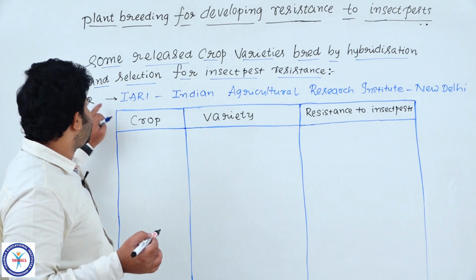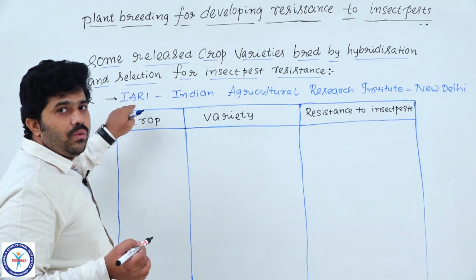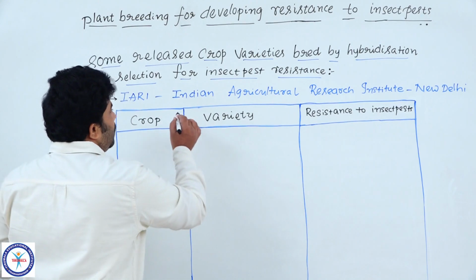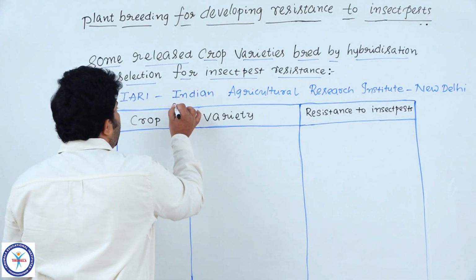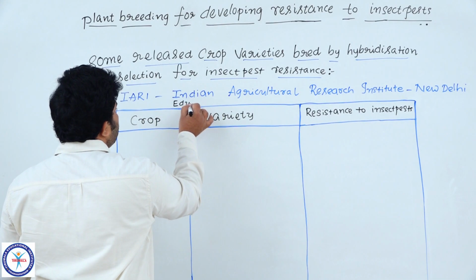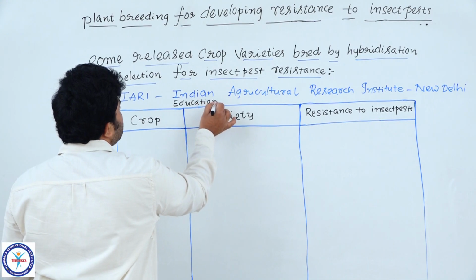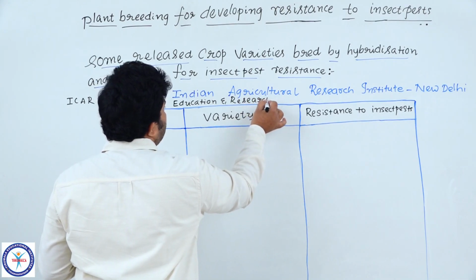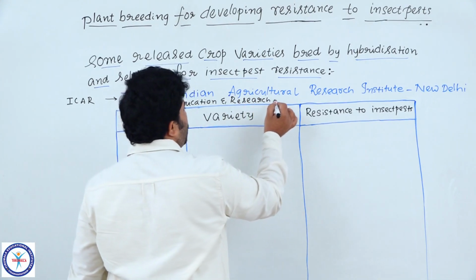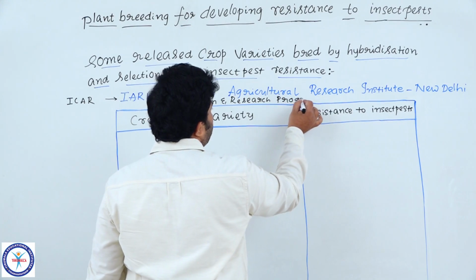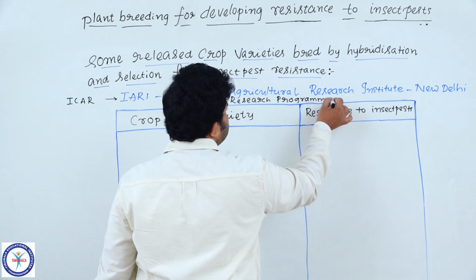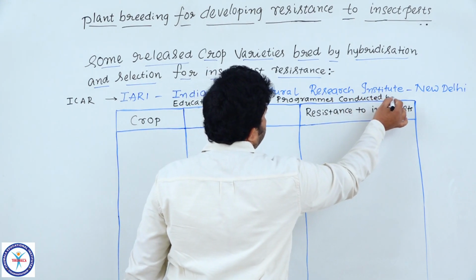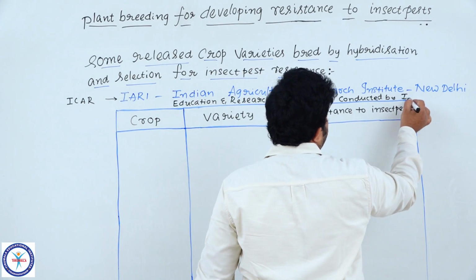The Indian Council of Agricultural Research gives the instructions to IARI, which then conducts activities like education and research programs. Please note down, students: education and research programs conducted by IARI.